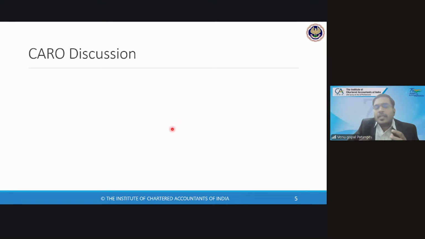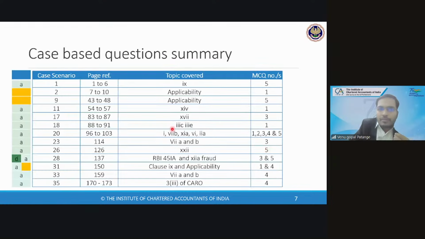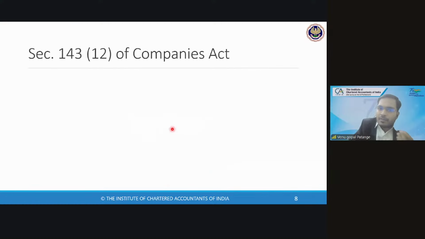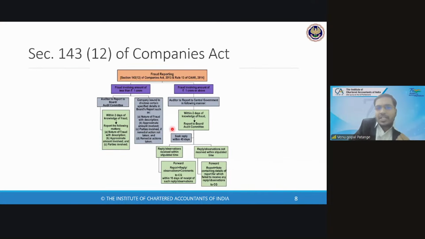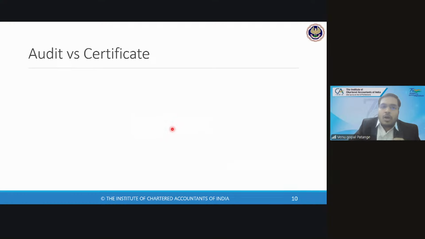So not only studying, but revision is also important, as ma'am was also mentioning. What are the types of questions that ICAI is asking, from simple to complex? We have looked at how to approach a question, how to read the question, what is the starting point, from where we need to move, that also we have discussed. This is the case-based summary which we have discussed in detail. 143 we have covered. So today, let us start with today's topic, audit versus